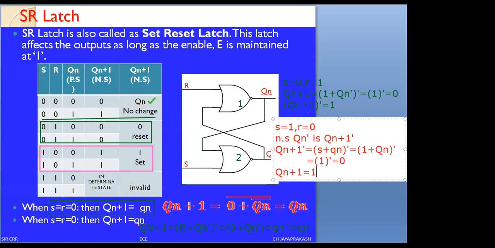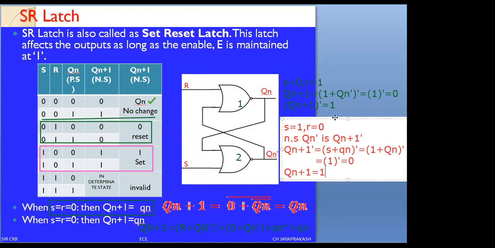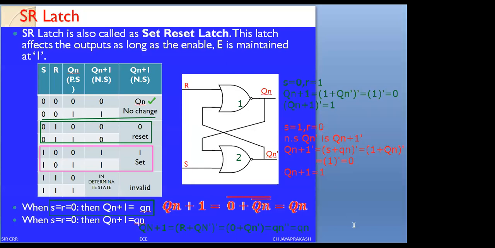Therefore, we can give the statement as: when S equals 1 and R equals 0, the output of Q of n plus 1 will be equal to 1.